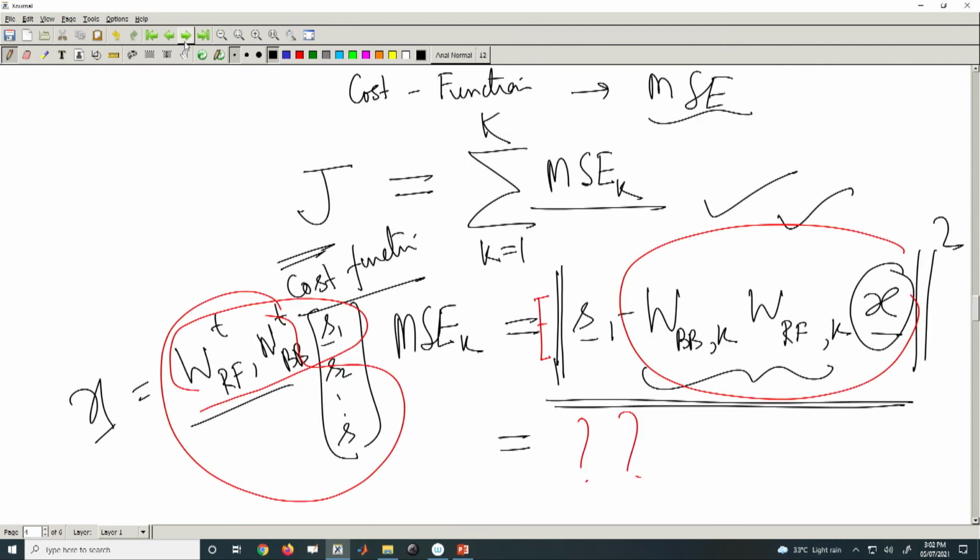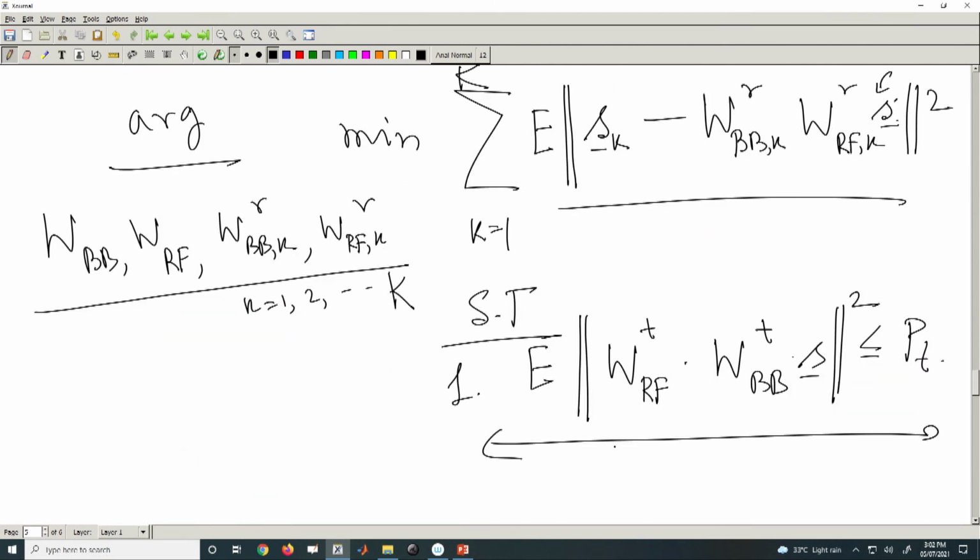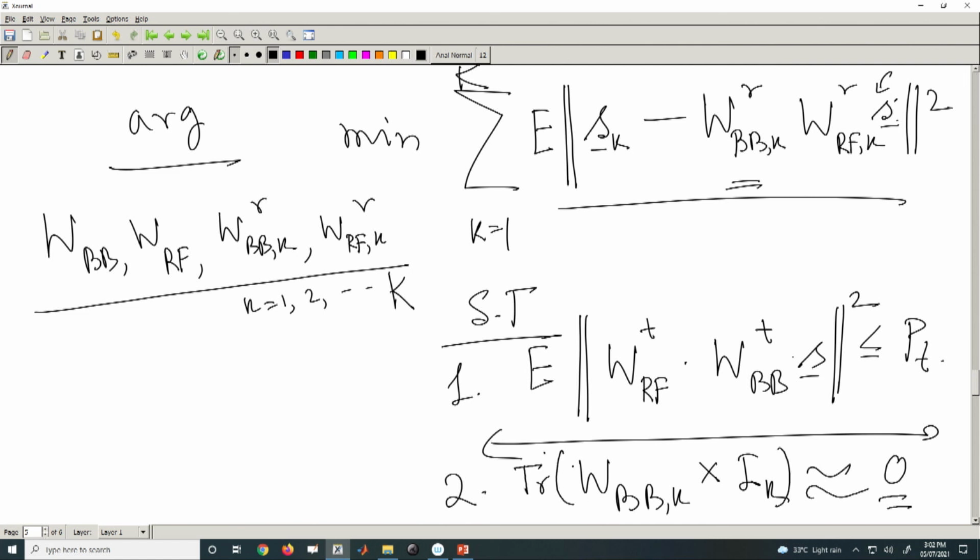For example, here you can put one more additional restriction: WBB k multiplied by the interference on the kth user should also be some sort of a 0 matrix, or you can say the trace of this mod square should be 0.